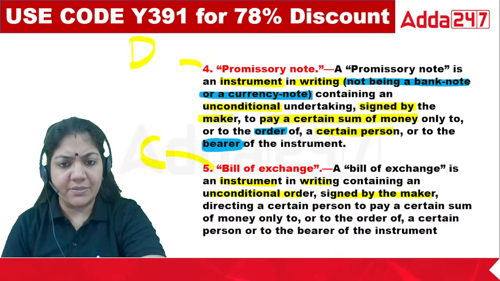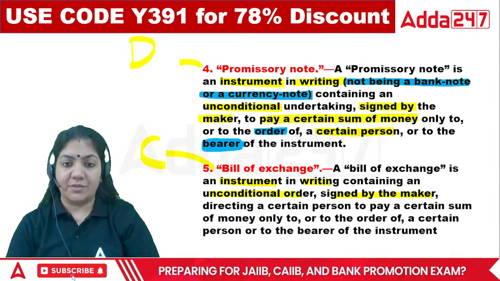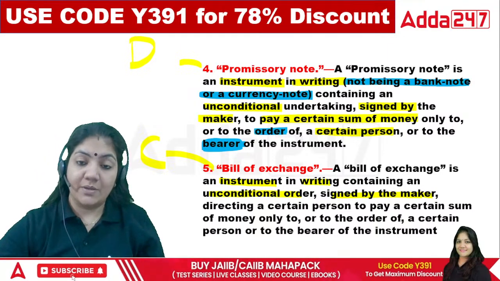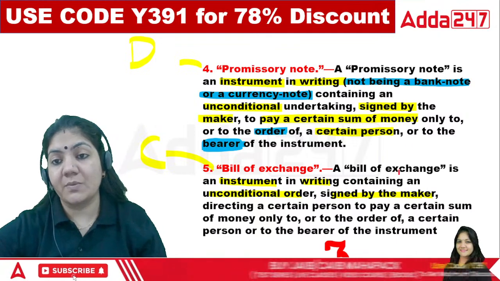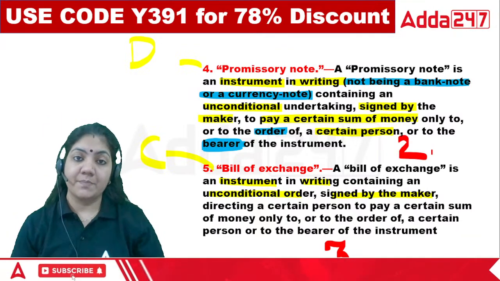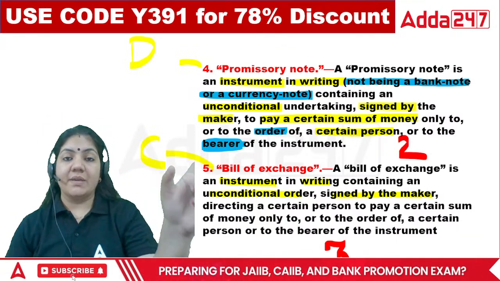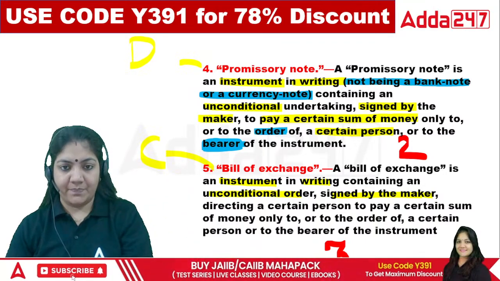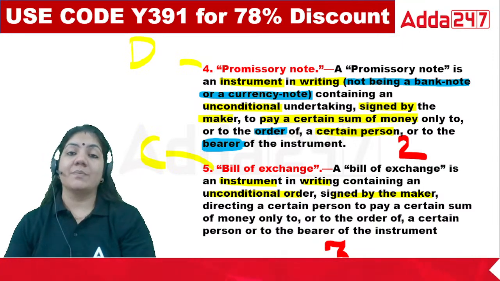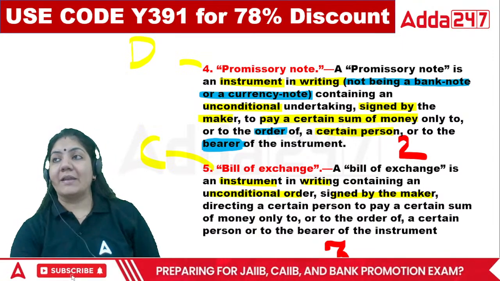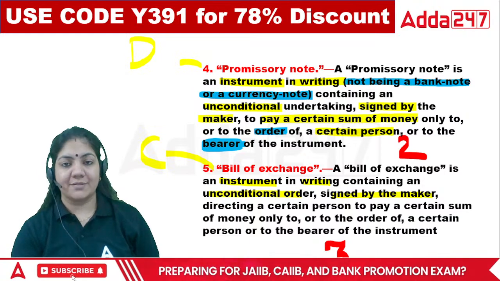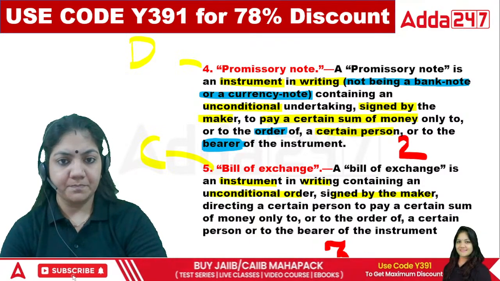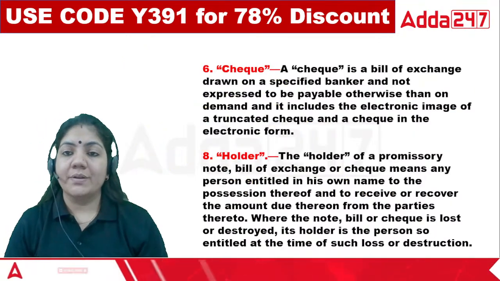Okay, the creditor has to make this bill of exchange, and in a bill of exchange there are three parties. In a promissory note there are two parties: the maker and drawer are the same person, and the payee. In a bill of exchange it's the maker, drawer, payee and your drawee. That's it. So three persons are there in the bill of exchange. Got it?